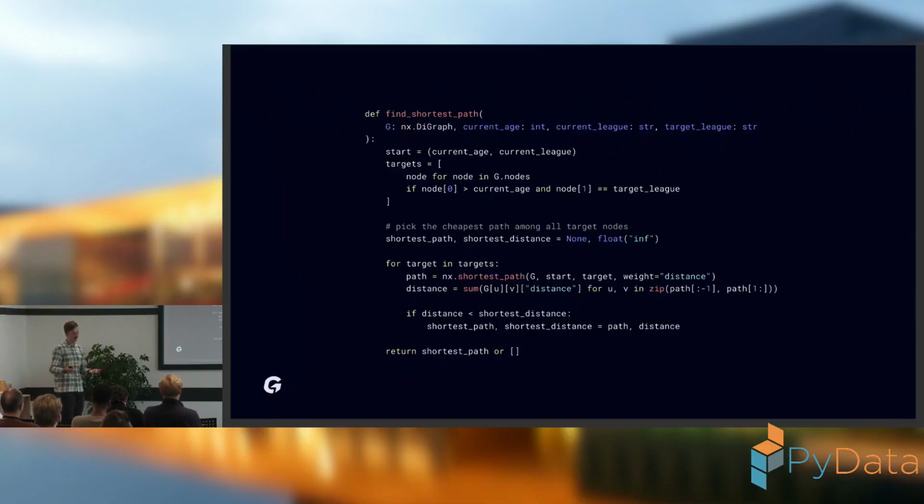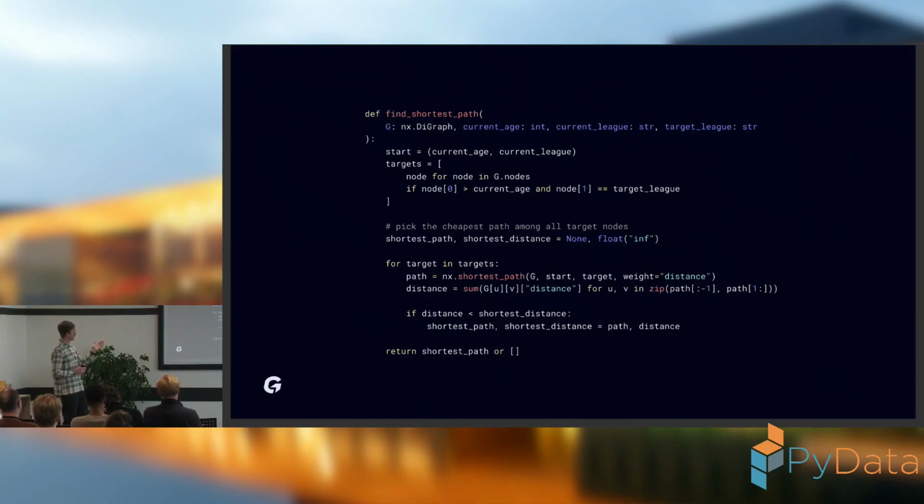And finding the shortest path is more or less very simple using this code. At the beginning, I define the starting node as a combination of the age and the league where my player is at. Then I get the potential targets, again those nodes with that target league, and by using some very simple Python code, I find the shortest path in my directed graph.